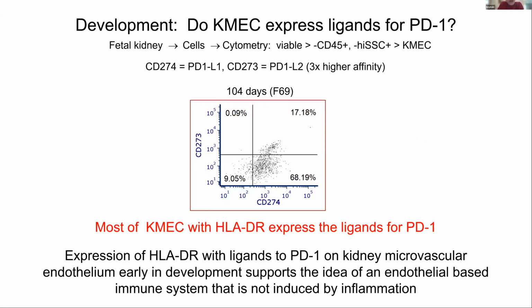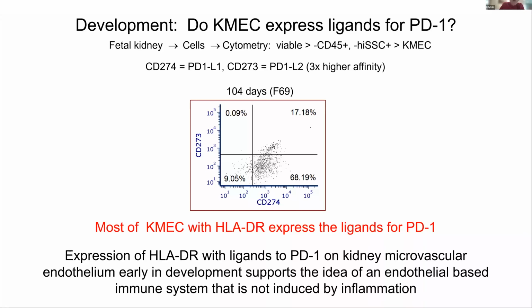So I interpret this as that the expression of this HLA-DR with the ligands to the PD-1 on the microvascular endothelium early in development really does, I think, support the idea that there's an endothelial-based immune system that's not necessarily induced by inflammation, but it happens early in development and probably has a significant role in anergy.